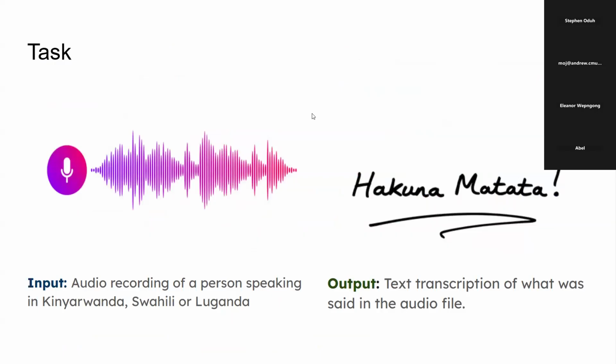To do that, we evaluated three systems. One, a conformer CTC baseline model. Two, two language model enhanced versions to see how much we could improve the transcription accuracy.